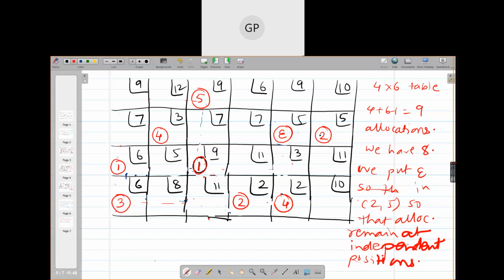What is the use of this epsilon? Why do we need to put an epsilon, if that epsilon tends to 0 only? Because we want to calculate UIs, VJs and DIJs. With the smaller number of allocations, we cannot calculate all UIs and VJs. And if we don't calculate UI, VJ, then we cannot calculate DIJs.